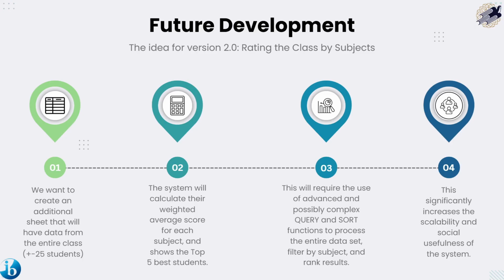Future development, the idea for version 2.0: rating the class by subjects. We want to create an additional sheet that will have data from the whole class, approximately 25 students. The system will calculate their weighted average score for each subject and show the top 5 best students. This will require the use of advanced and possibly complex query and sort functions to process the entire data set, filter by subject, and rank results. This significantly increases the scalability and social usefulness of the system.